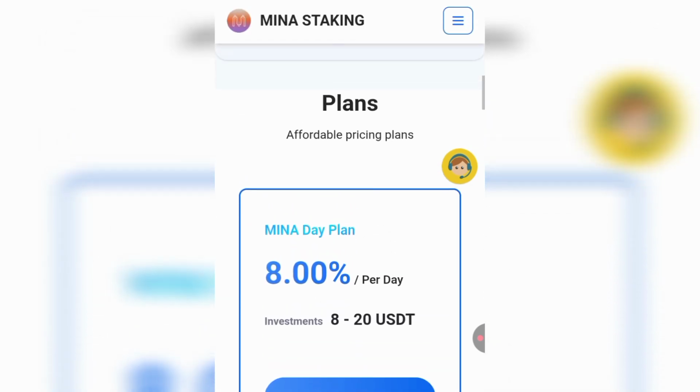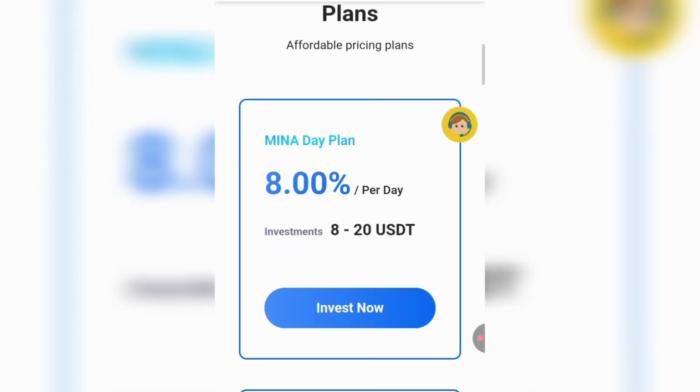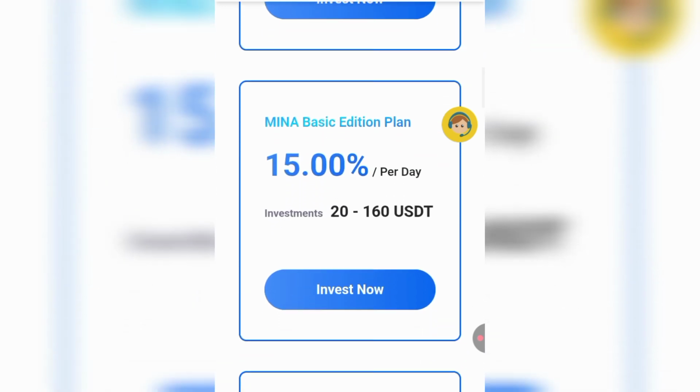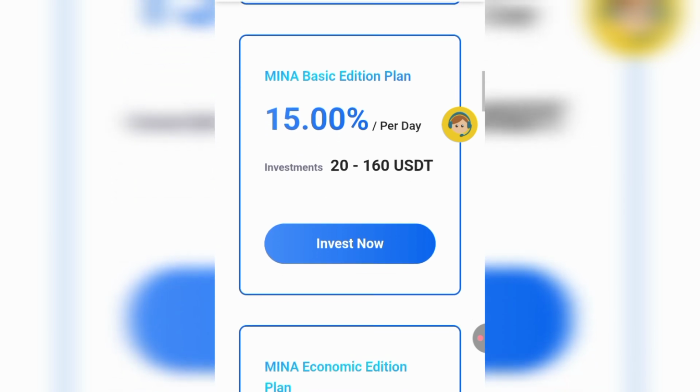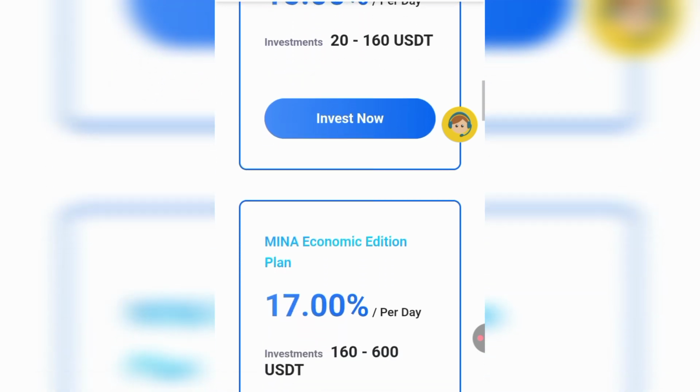If you click on stake now, you can still go and register and input all your credentials, and your account will be created successfully. Right here, you will see all their plans. As you can see over here, the MINA day plan is 8% per day: you can stake only 8 to 20 USDT and you'll be getting 8% every single day. If you scroll down, you will see their second plan, the basic edition plan, which is 15% every single day, and it is between 20 to 160 USDT.